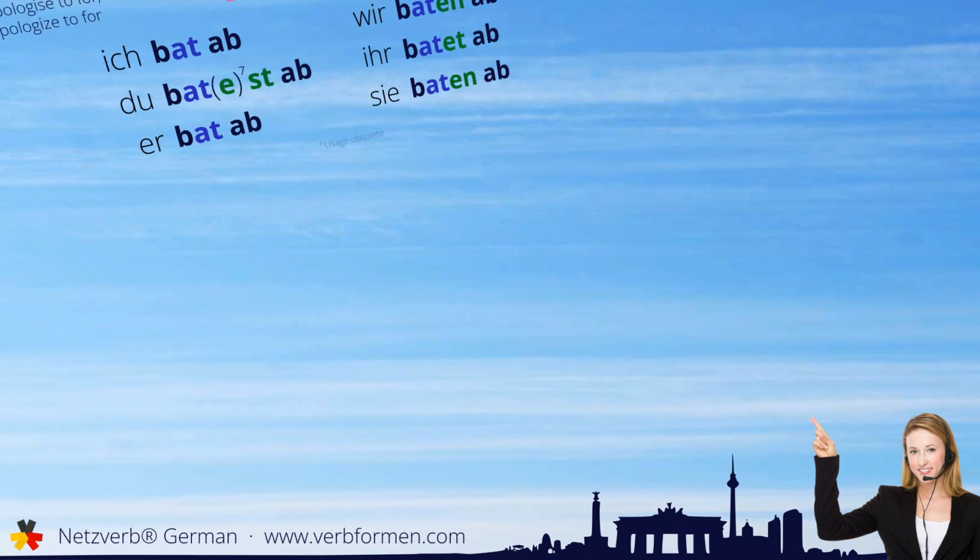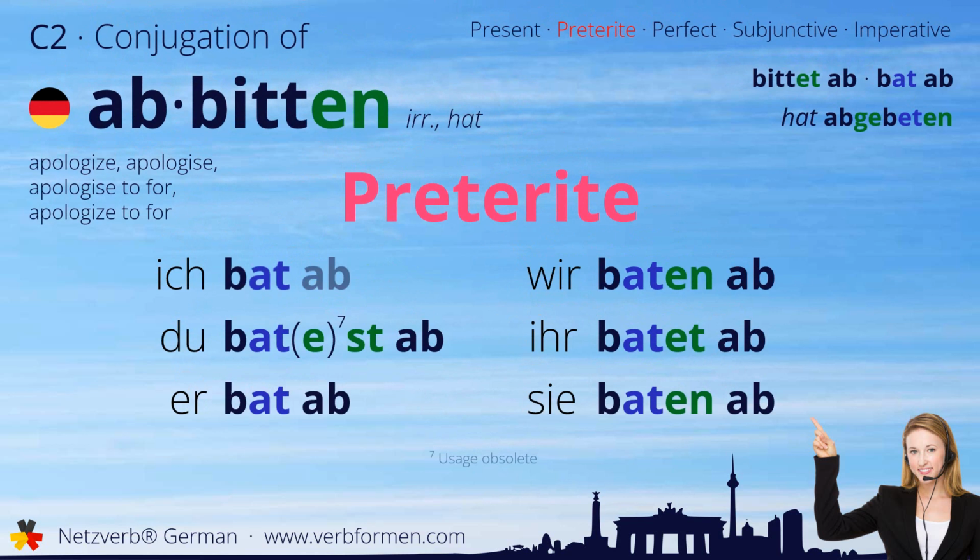Next up is the preterite. Ich bat ab. Du batst ab. Bat ab. Wir baten ab. Ihr batet ab. Sie baten ab.